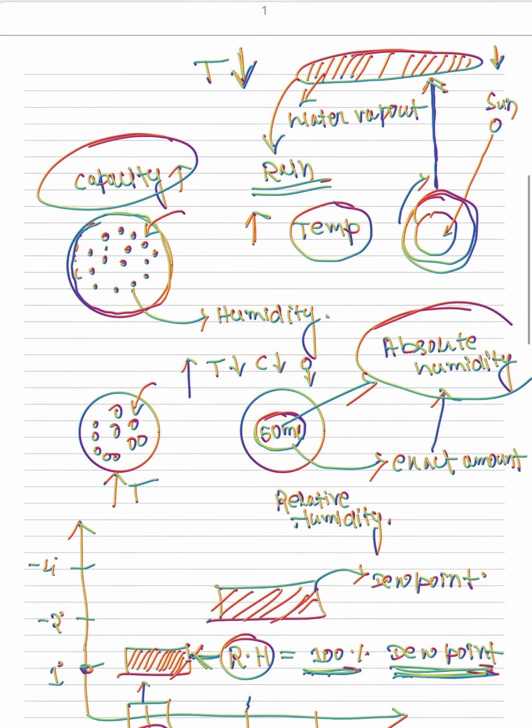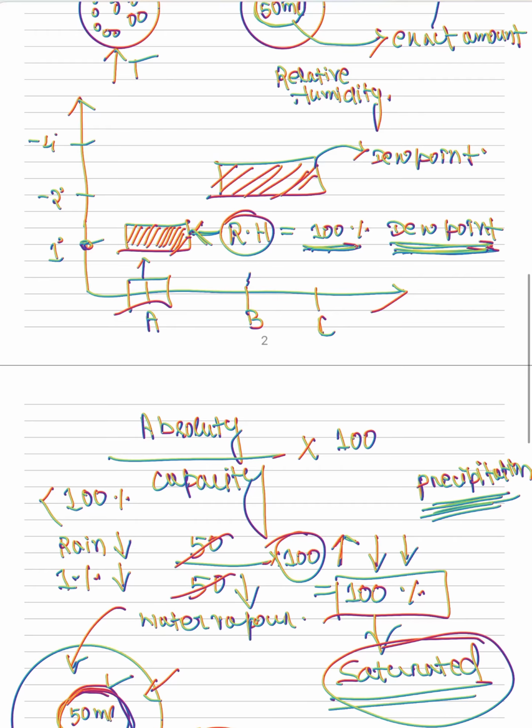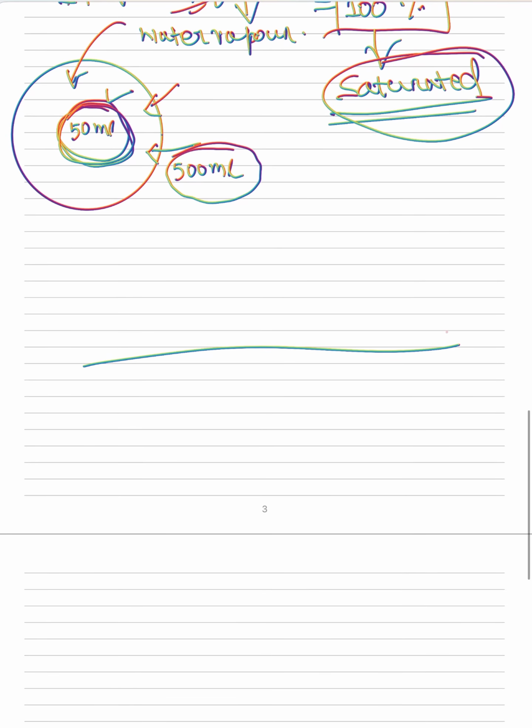In winter, the temperature near the earth becomes very low. Low temperature means low capacity. That means the dew point is achieved close to the earth's surface, which is known as fog and dew, or we get some precipitated form of water.